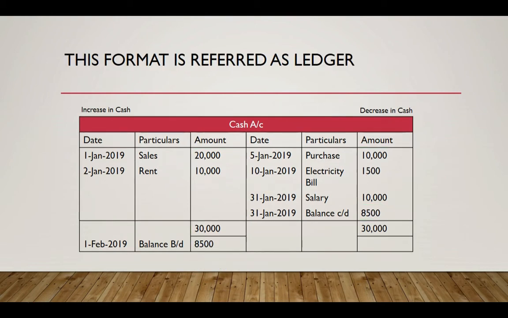And in accounting world, this format is referred as ledger. And by convention, the left side of the ledger is called debit side of the ledger, and the right side of the ledger is called credit side of the ledger.